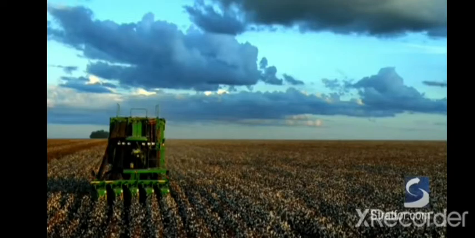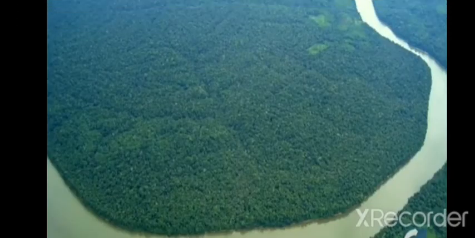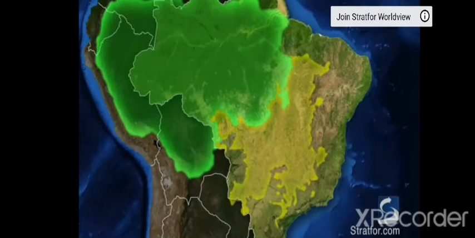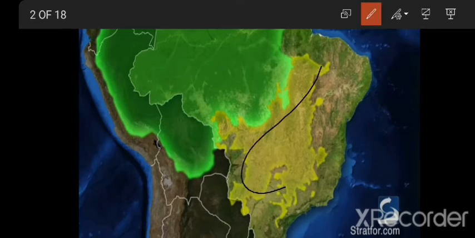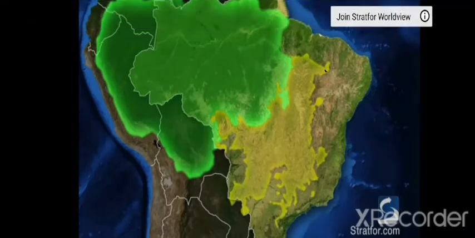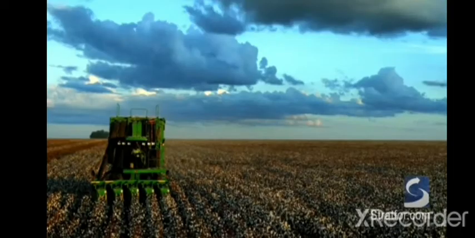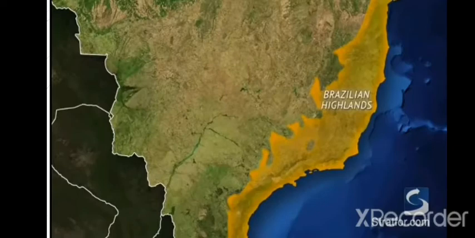Now we'll go through the second part, which is the savanna region. This part is the savanna region, and in the next slide, where the savanna region is, there are adventurous agriculture practices, large scale practices here. Now thirdly is the Brazilian highland.